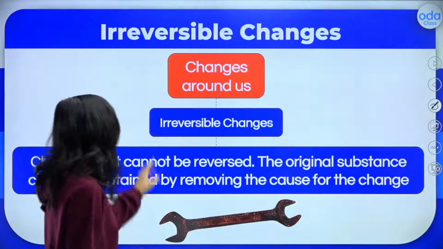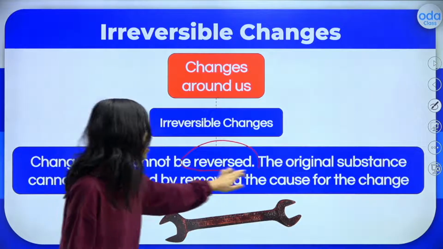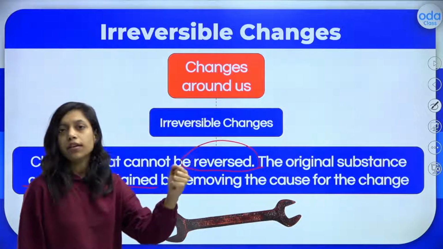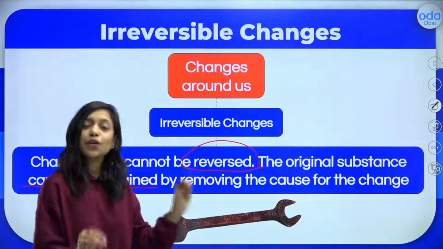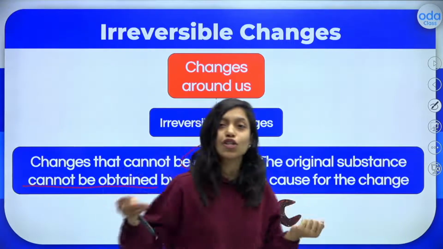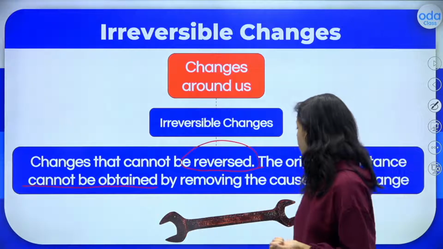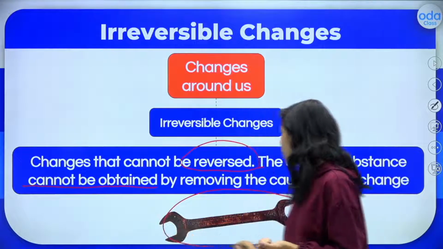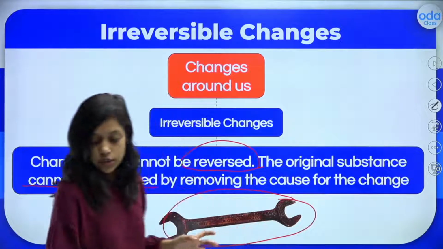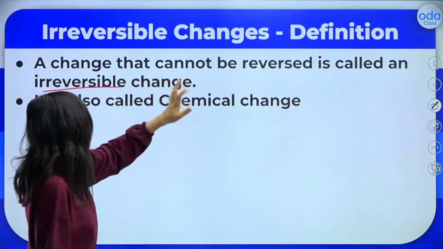Now let us see some irreversible changes. Irreversible changes cannot be reversed. The original substance cannot be obtained. If you have something and you don't want it back, then you can do a chemical change for that. The changes which will not give back the original substance are called irreversible changes. As you can see here, the rusting of iron. It is very difficult to remove the rust, right? Another definition: a change that cannot be reversed is called an irreversible change.